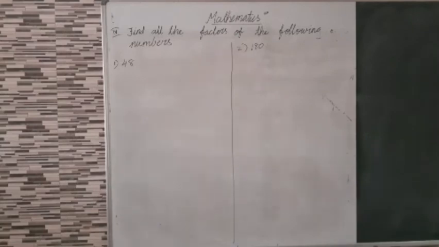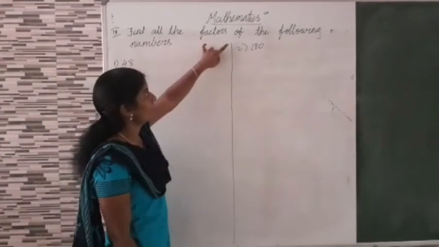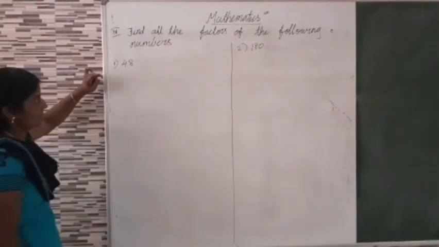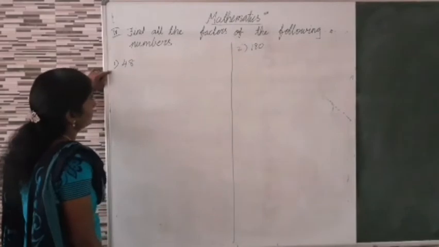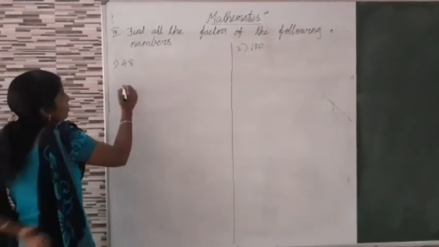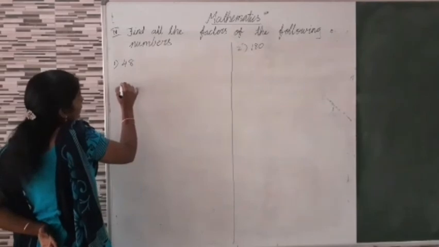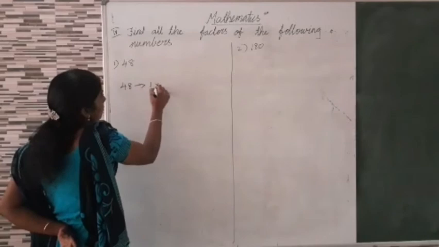Okay. Now fourth Roman number. Find all the factors of the following numbers. Here first question 48. You want to find out all the factors. 48, 1 into 48.